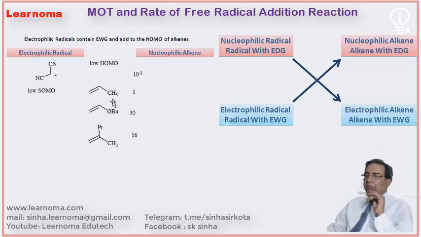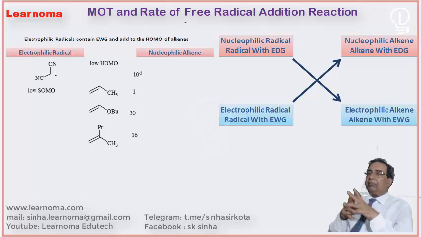You see here, with the butoxy group, it reacts at a faster rate. With even normal propene, it reacts at a lower rate. Okay, why? Because these are more nucleophilic. This is electrophilic, this is nucleophilic. In this way, we can compare the rate of radical reactions in case of addition reactions of alkenes.